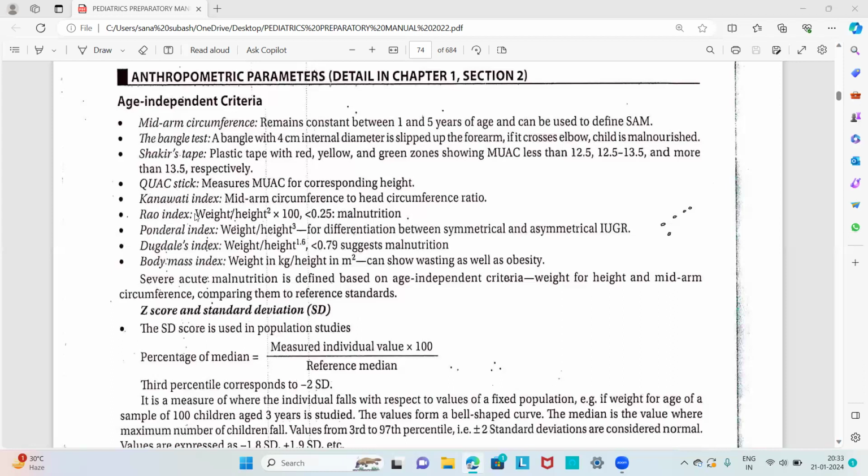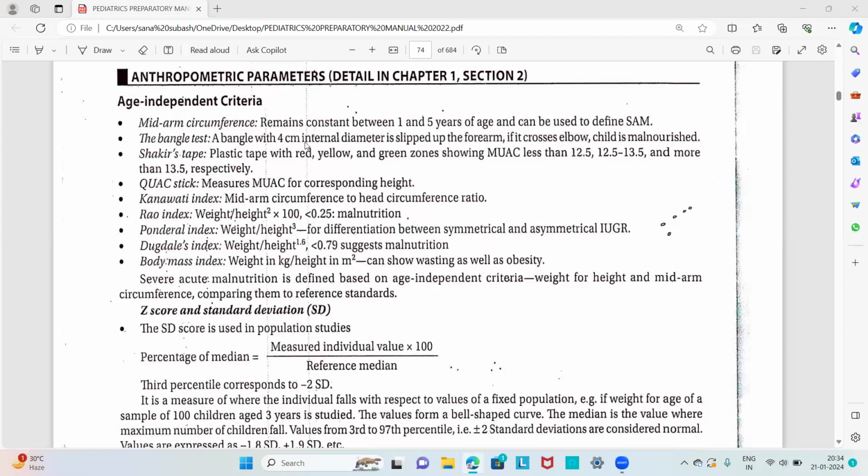Then we have the Rao index, weight by height square into 100. If the value is less than 0.25, that is indicative of malnutrition. Then the Ponderal index, weight by height cube, for differentiation between symmetrical and asymmetrical IUGR. Then Dugdale's index, weight by height raised to 1.6; if this value is less than 0.79, it suggests malnutrition. Then the body mass index, weight in kilogram divided by height in meter square, which can show wasting as well as obesity.